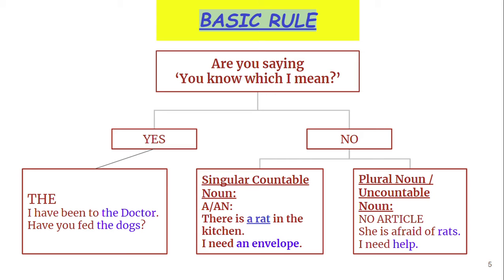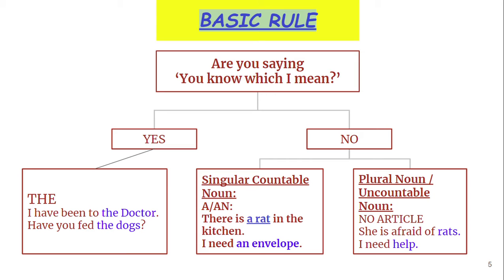Now the question is, does the listener know which book I am speaking about? If the answer is yes, then there is no doubt, we have to use the book. If the answer is no, then we have to ask further questions.